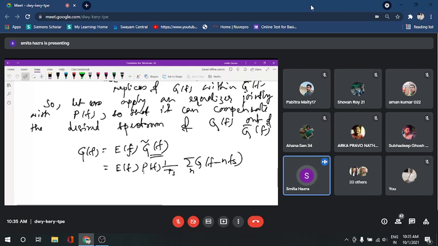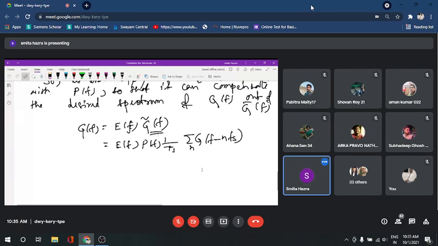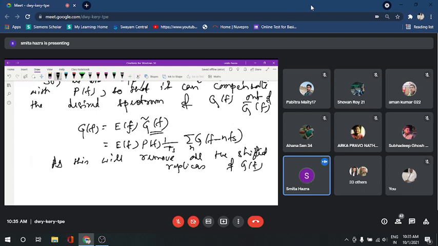So what is the desired outcome of this one? So from this, as this will remove all the shifted replicas of GF, then the desired outcome is EF into PF.